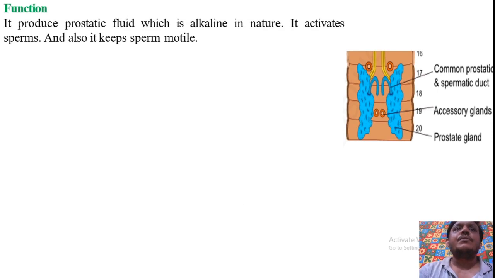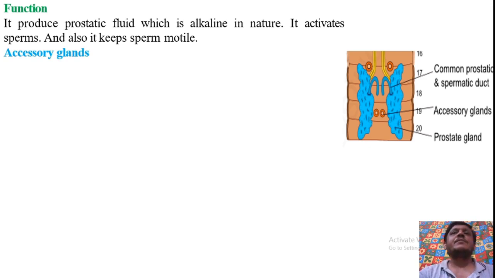The prostatic gland functions to produce prostatic fluid, which is alkaline in nature, and it activates the sperm when the sperms get mixed with the prostatic fluid, and also it keeps the sperm motile.